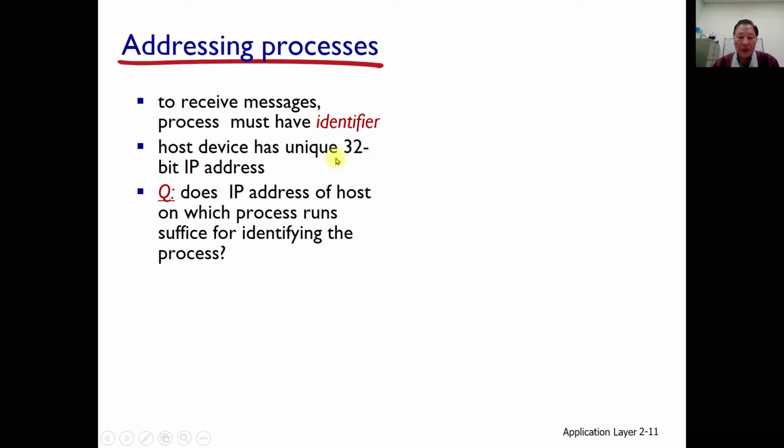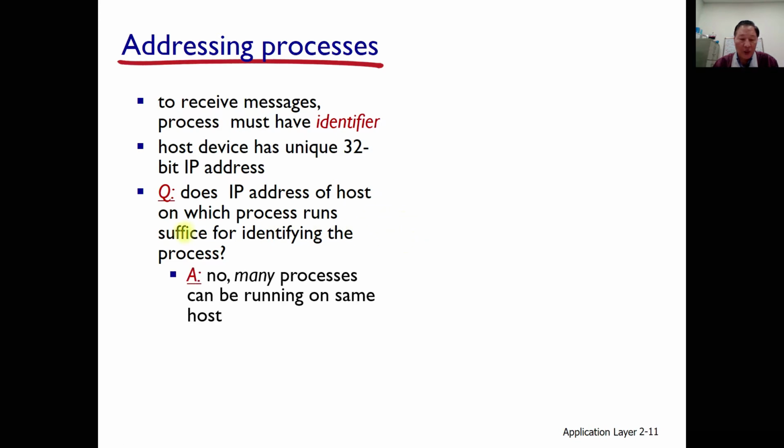To use the internet, you should provide some IP address, or it can be provided automatically. Anyhow, that device needs an IP address to use the internet. The question is, does the IP address of the host on which the process runs suffice for identifying the process?